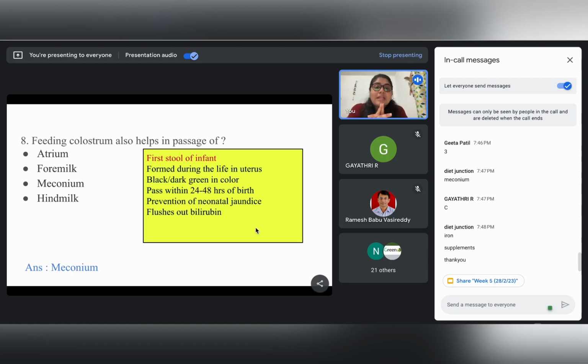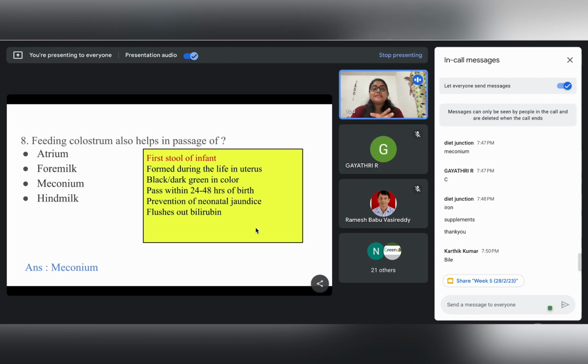Many times, newborn babies tend to aspirate or swallow this meconium. This leads to a syndrome called meconium aspiration syndrome, where they take in the meconium and also the amniotic fluid.